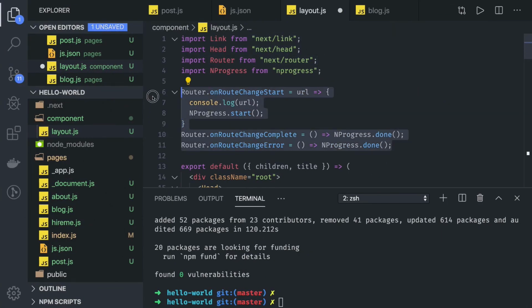Whenever the route change is started, start the loader. Once the route change is completed or some error occurred, stop the loader. Here you can do a lot of things. You can notify the user, you can do console.log, you can do debugging. All these things can happen in these 3-4 lines. Okay, this is an important aspect because we are writing server-side rendered components and we have to track the errors and all.